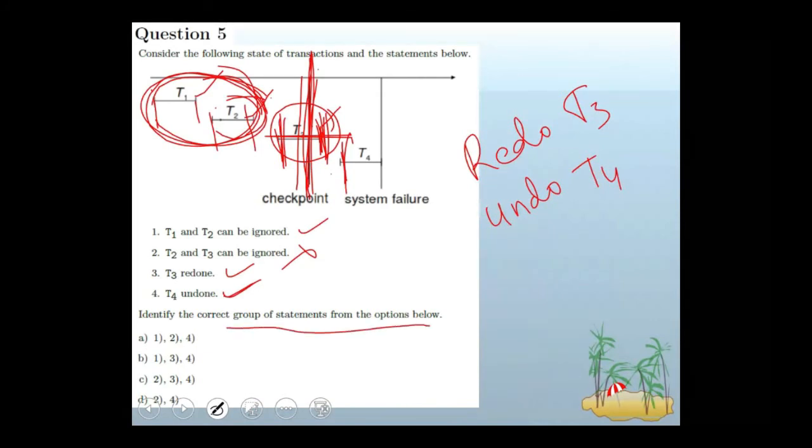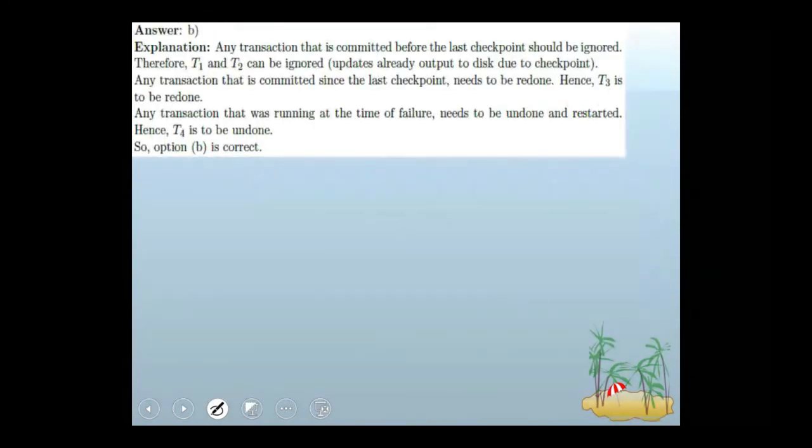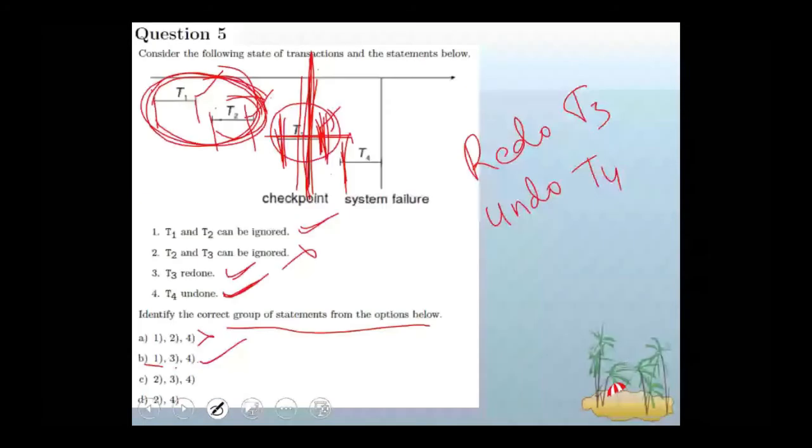Identify the correct group of statements from the options below. 1, 2, 4: 2 is wrong, so option B is wrong. Option A wrong. Option B, 1, 3, 4 is the correct one. Why? Because first one is correct, third one is correct, fourth one is correct. It is one of the options. So B is correct.